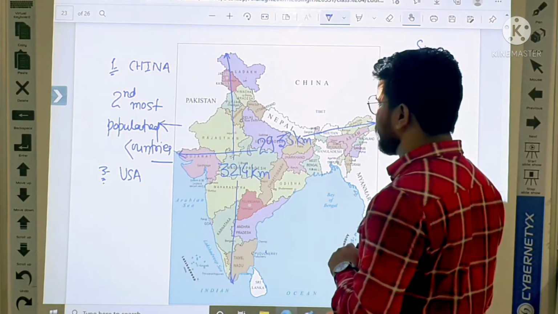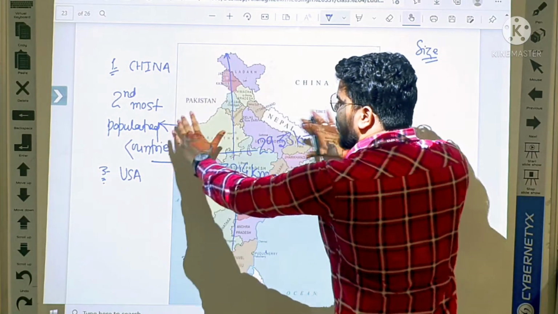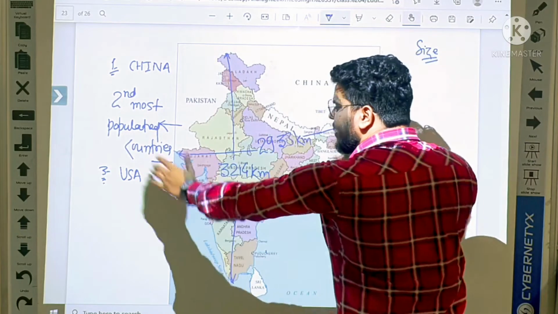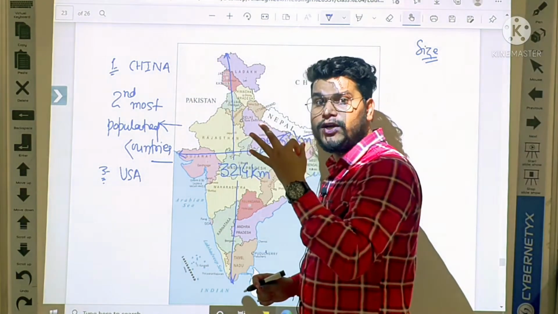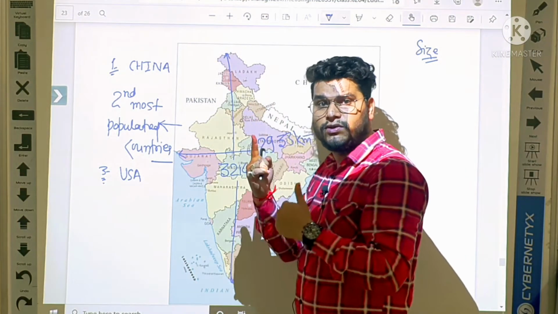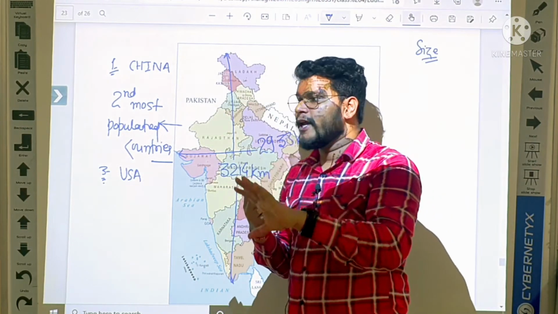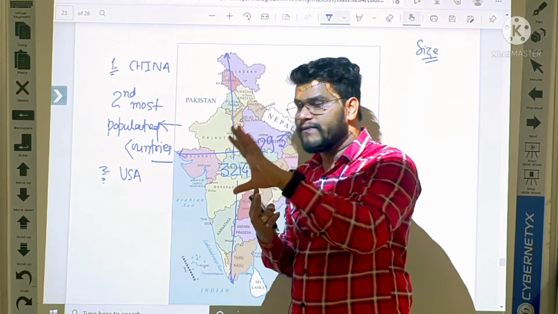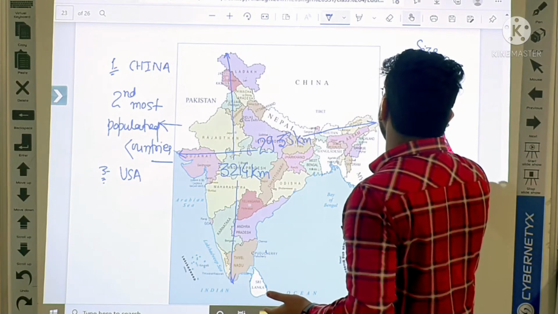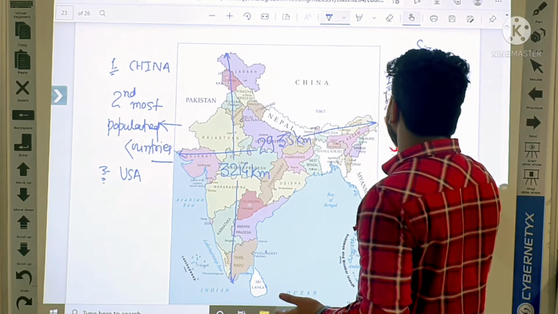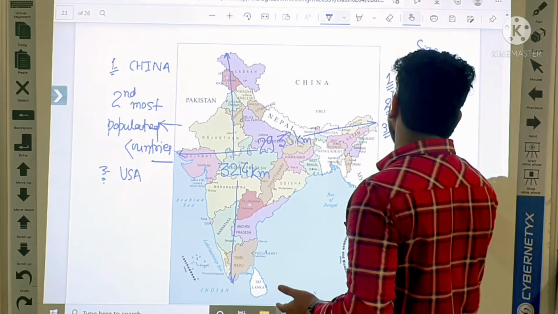After these two things, now come to the third point, that is India's size. In terms of the area occupied by our country, is our position first, no, second, no, third, no, fourth, no, fifth, no, sixth, no, seventh, yes. In area, India has 7th rank in the whole world. Let us see. The first is Russia, the second is Canada, the third is USA.